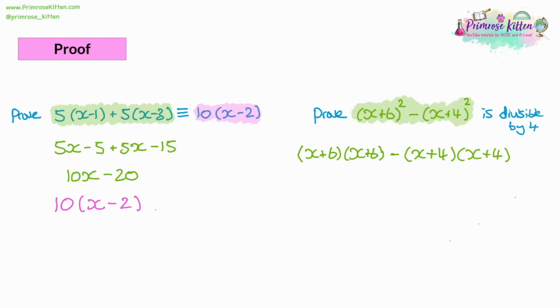So expand the brackets, x times x is x squared, x times 6 is 6x, 6 times x is 6x, and 6 times 6 is 36. Now we're taking away the same thing from the other bracket. So just expand the brackets first. So x times x is x squared, x times 4 is 4x, 4 times x is 4x, and 4 times 4 is 16. So we're just using your regular expanding bracket skills. Now, because we're taking this away, it's going to make everything in the second sequence of numbers negative.